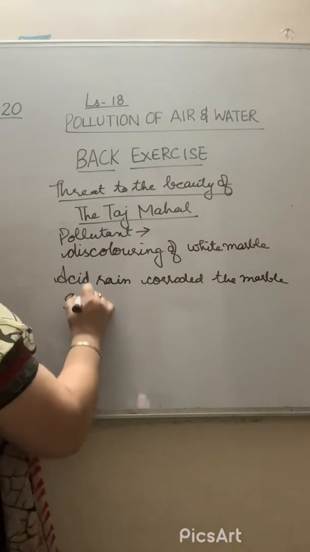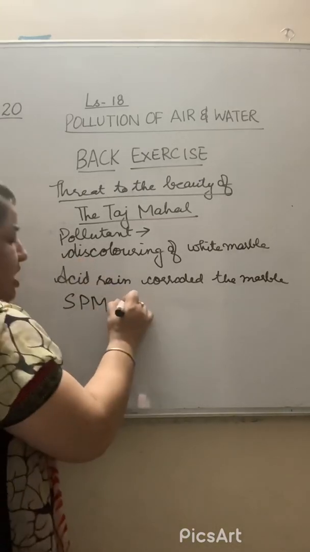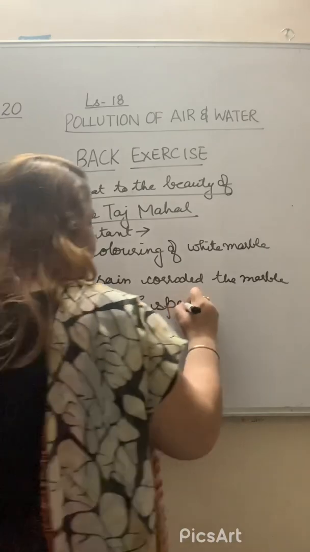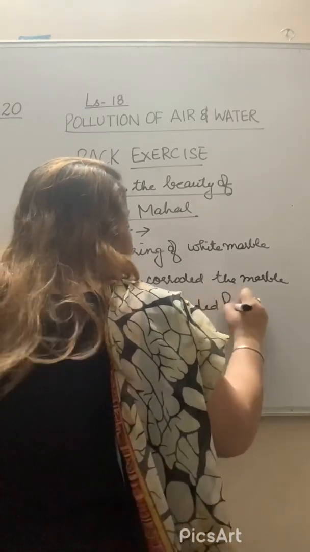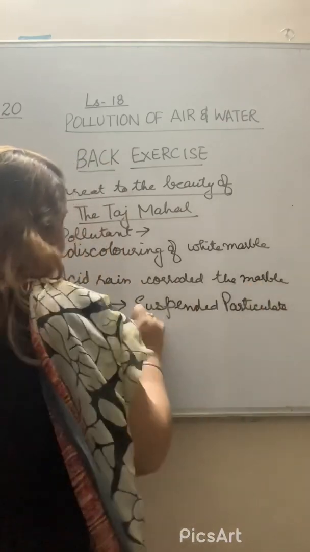SPM, that is suspended particulate matter. What do you mean by SPM? That is suspended particulate matter. Which ones are there? Like soot particles, you can say emitted by the different refineries, you can say Mathura refinery, contributed towards the yellowing. These kind of suspended particulate matter.